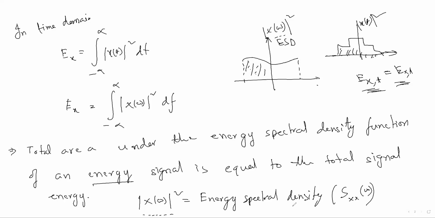Now let me give a relation between the input signal, the output signal, and h of t, that is the impulse response, based on the energy spectral density. There is a relation in an LTI system based on the ESD. So you can write the relation between input ESD (ESD means energy spectral density), output ESD and impulse response.